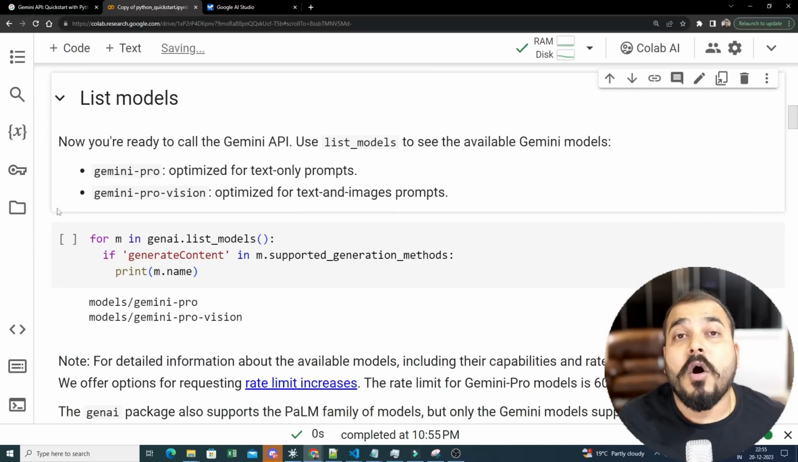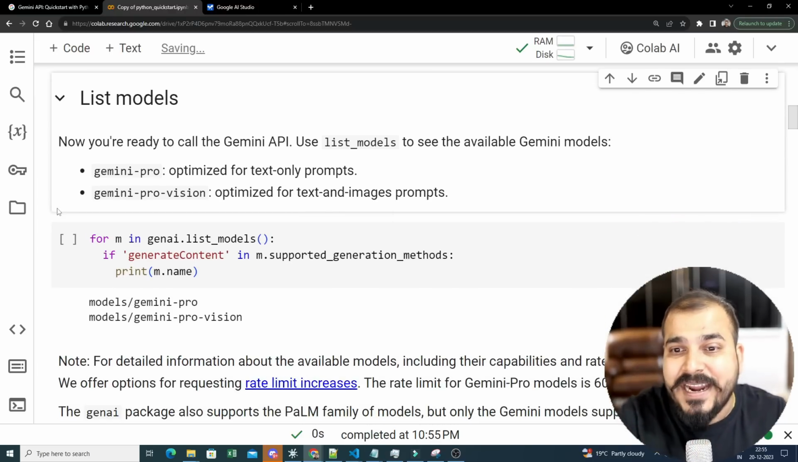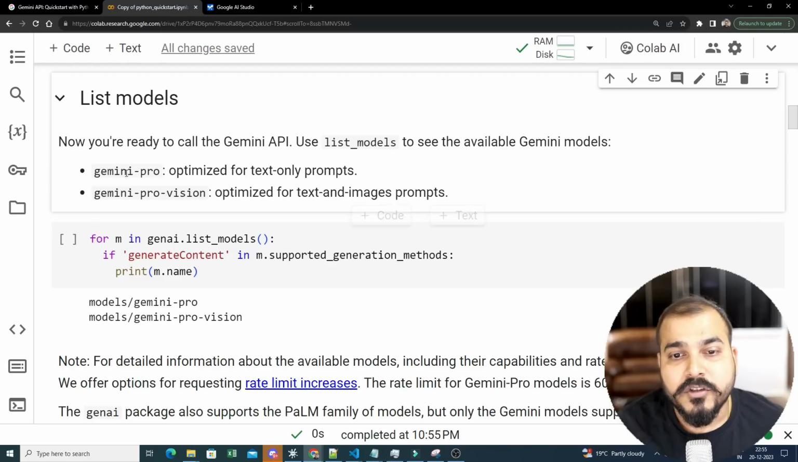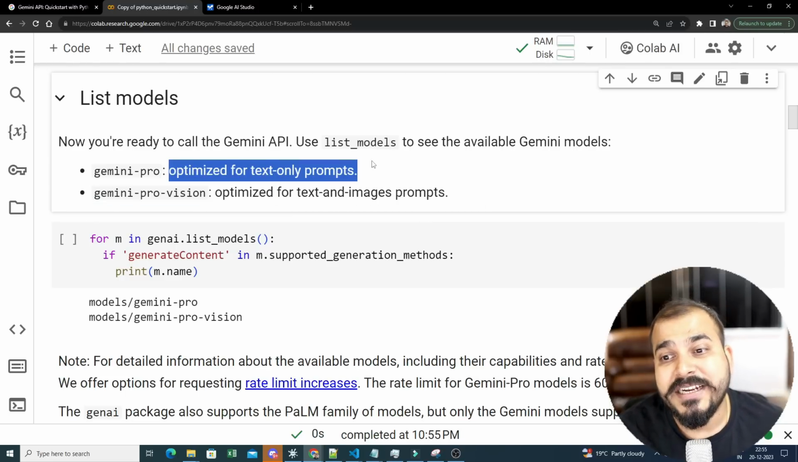Now, what all models do you get from the Gemini API? Over here, there are two models. One is Gemini Pro. This is optimized for text-only prompts.